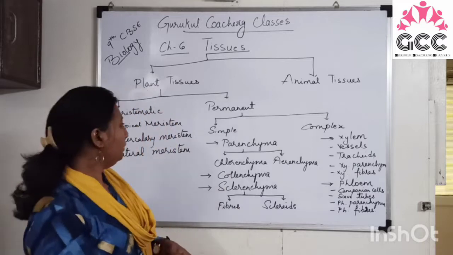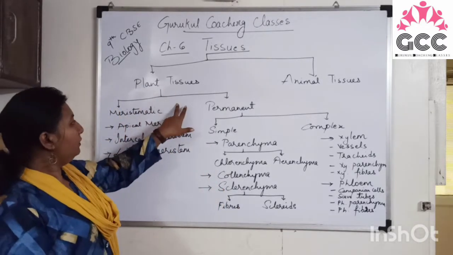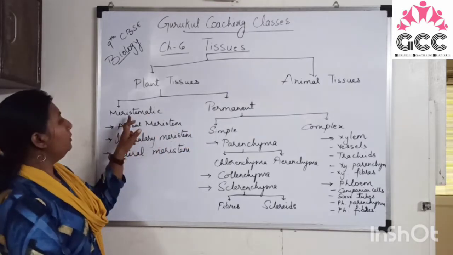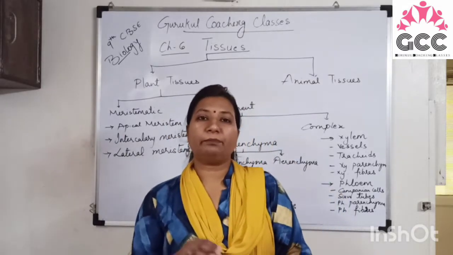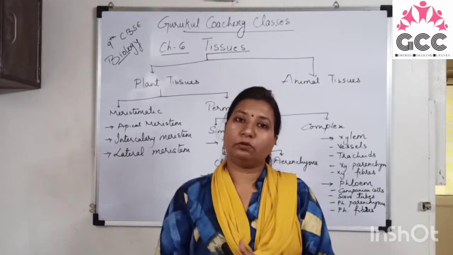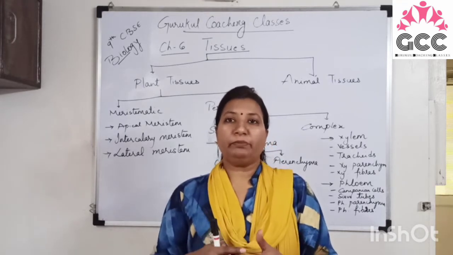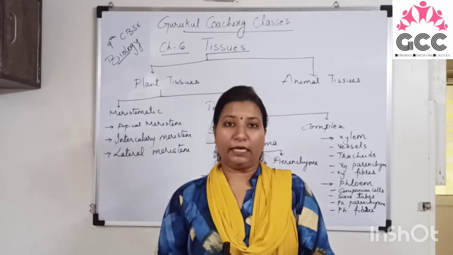Right? So today we have to discuss the plant tissues. Plant tissues are mainly divided into meristematic tissues and permanent tissues. Meristematic tissues are the tissues which have the capability to divide themselves throughout their life. Means they have the capability of cell division. They will multiply themselves throughout their lives.